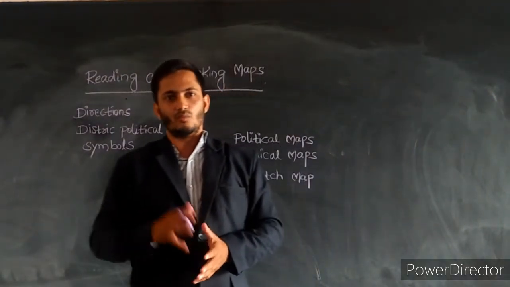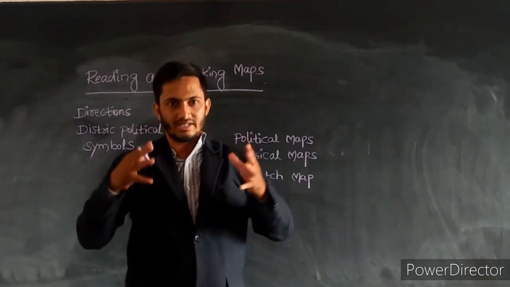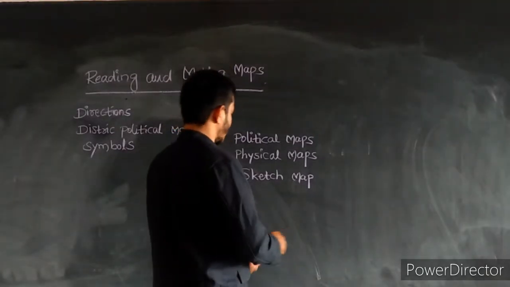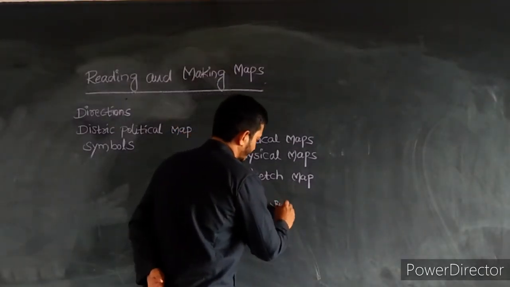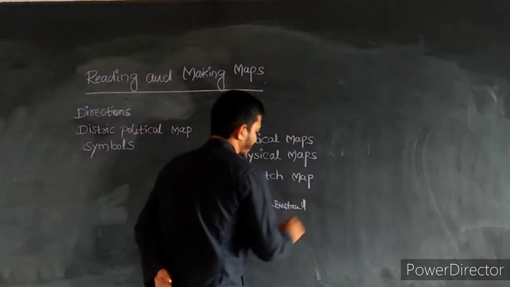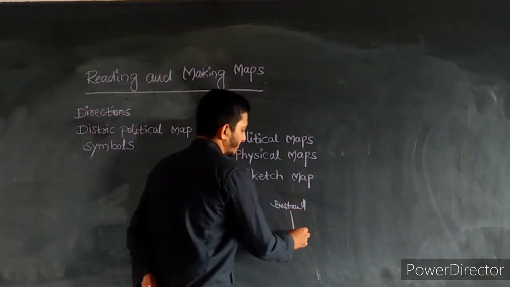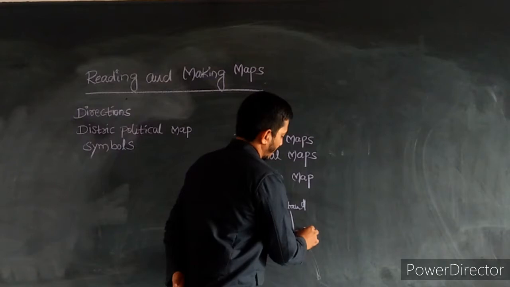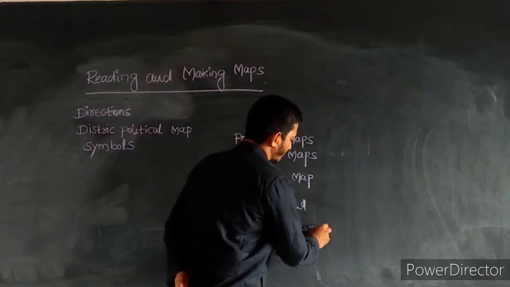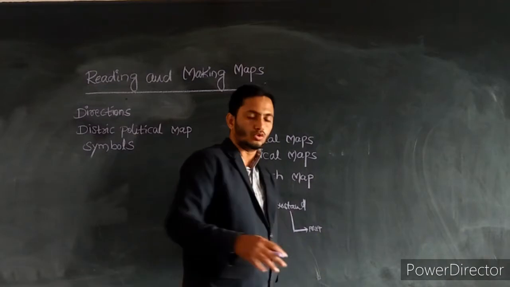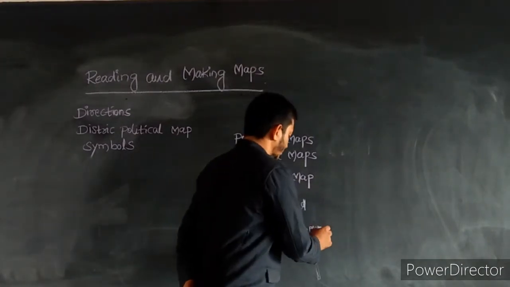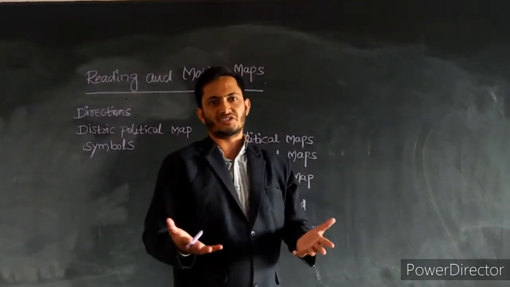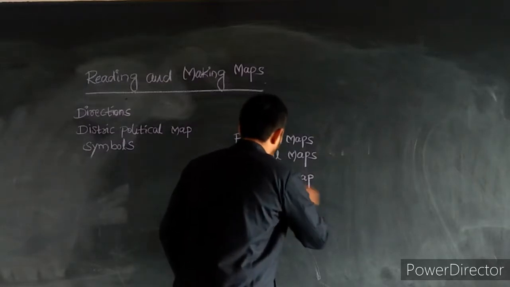What does it mean? What did I tell you just now? That is the sketch map. Suppose this was the bus stand. From the bus stand I have to go straight, then take a left, and then I will find the post office, and from there I have to go straight, then I will find the police station. From the police station, the fourth building is the function hall. This is called a sketch map.